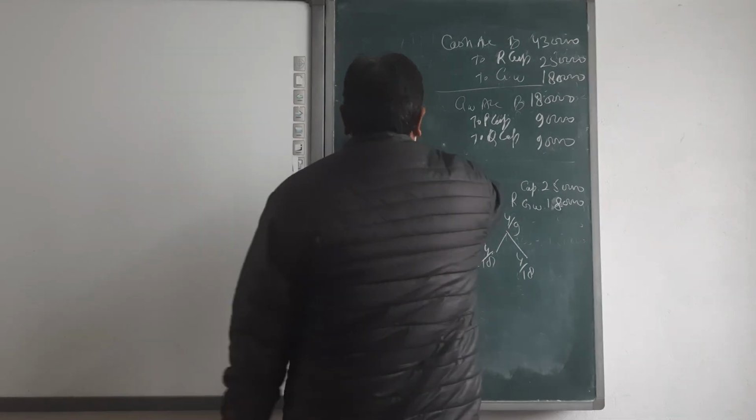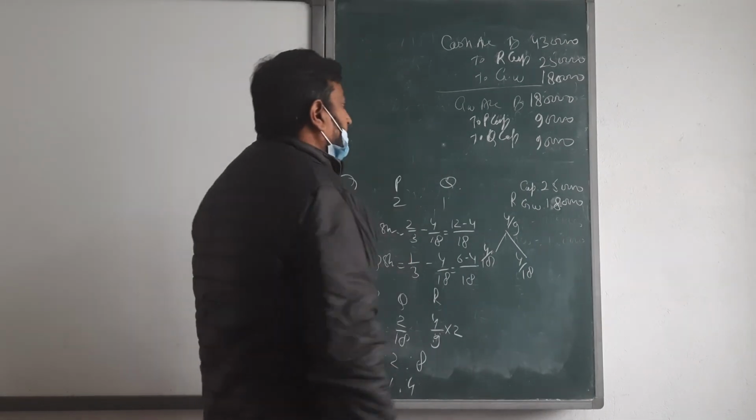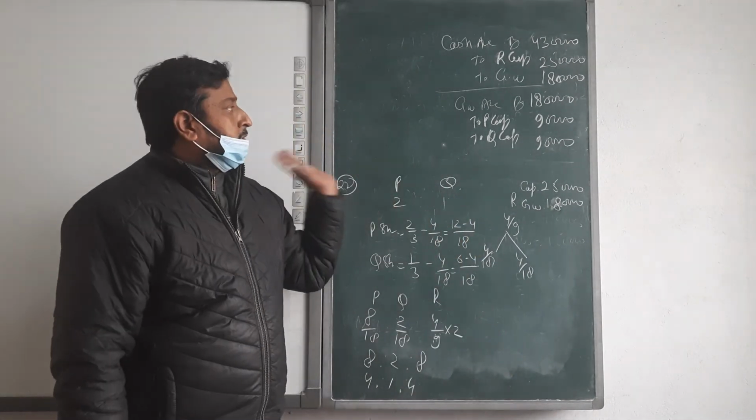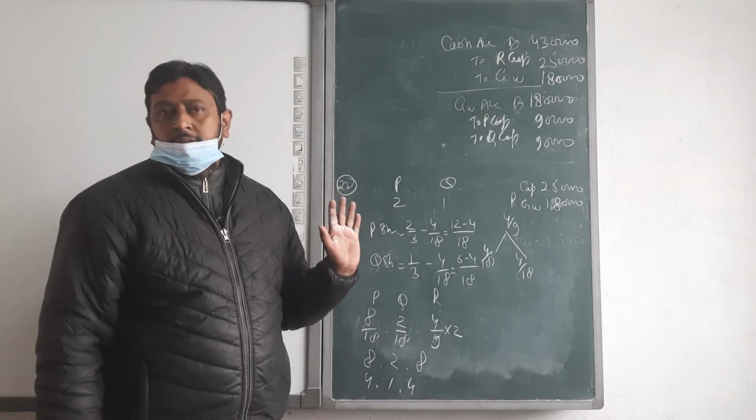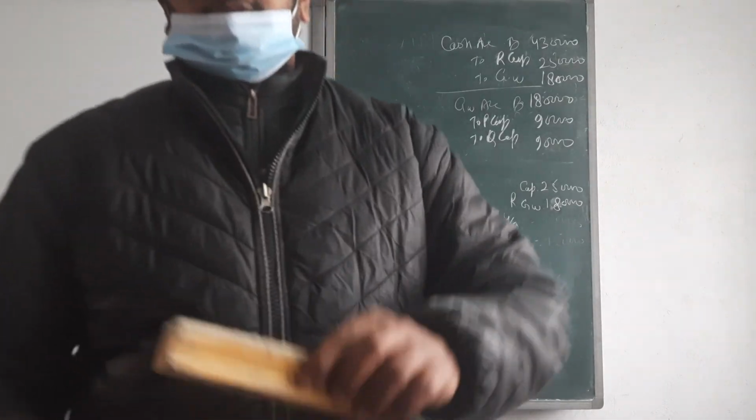No withdrawal, so no need of this entry. Okay? Up to this for the second question. Clear? Okay. Now going to solve the next questions.